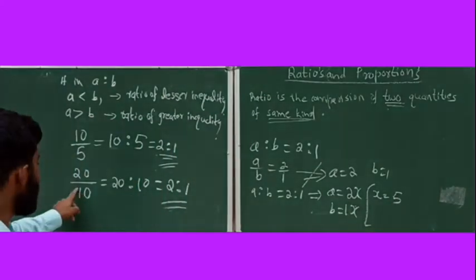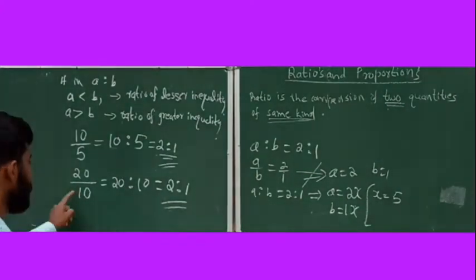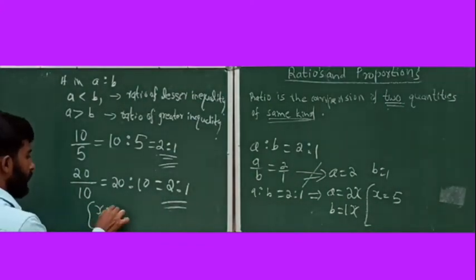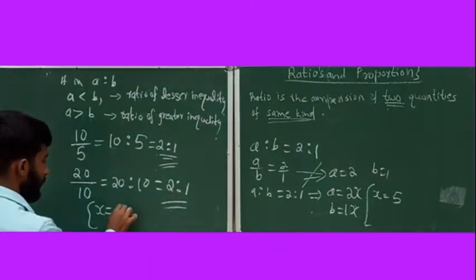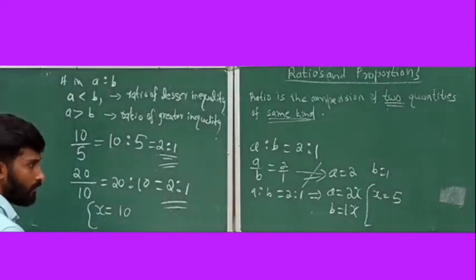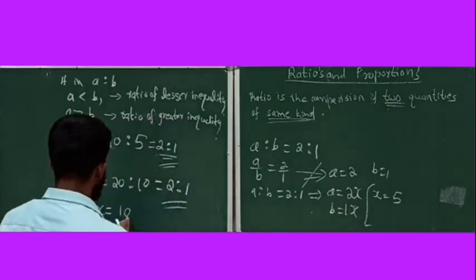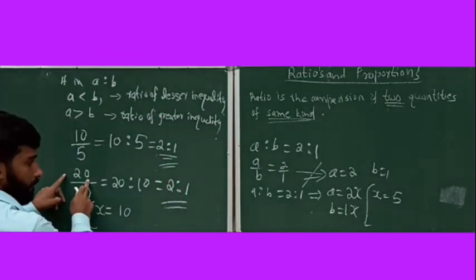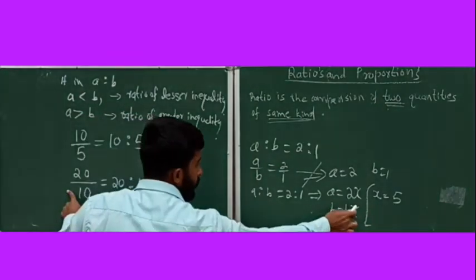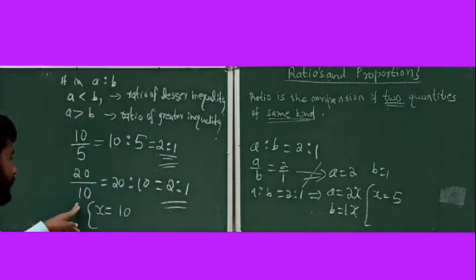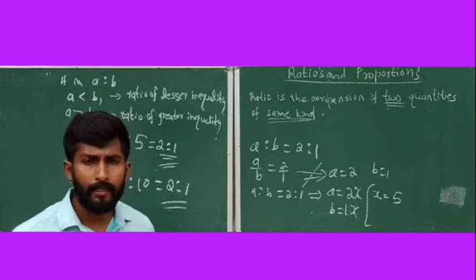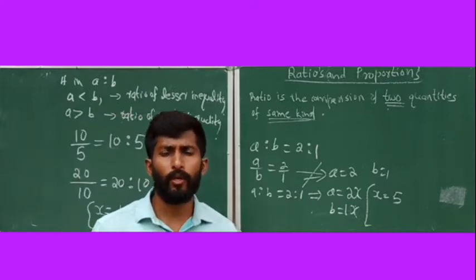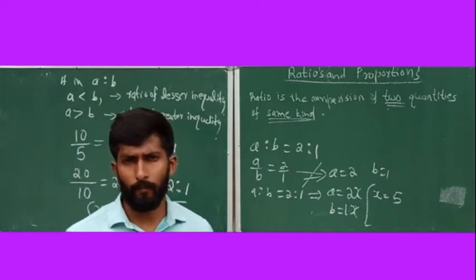Then see, in the second example, what's the value of x? In this case, the x value is equal to how much? You need to get 20 and 10. Here the x value is equal to 10, right? 2 into x, 2 into 10 equal to 20, the antecedent. 1 into 10 is equal to 10, the denominator. It's a very important condition. Remember, while writing the ratios, the first thing is you need to write ratios in the simplest form.